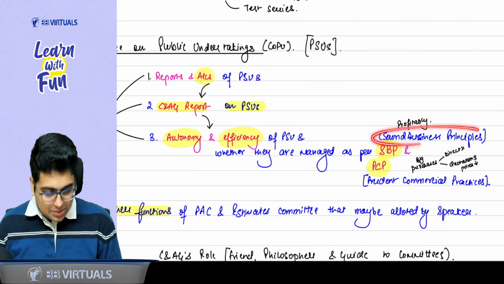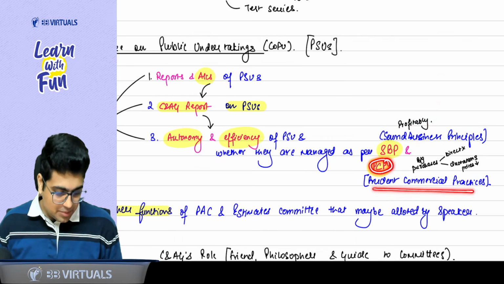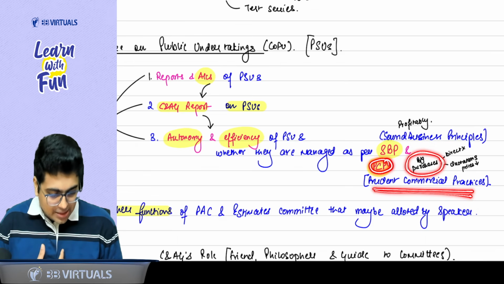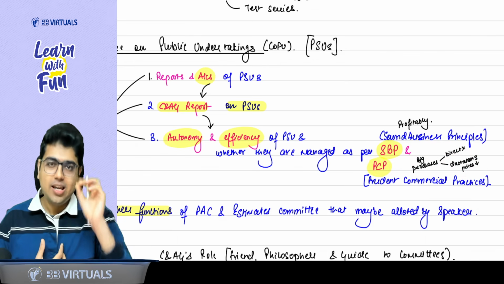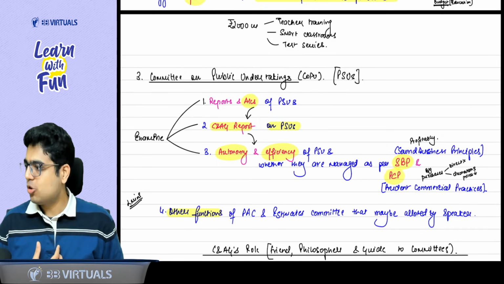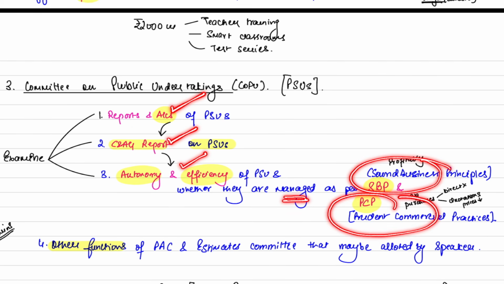SBP means sound business principles, that means they are managed profitably. PCP means prudent commercial practices. What are prudent commercial practices? For example, if I want to do any big purchase, I should take proper quotations, to purchase at less price. So the three things to be examined by COPU, everyone please focus. Examine the accounts. On the accounts, examine the CAG audit report. After this, you will be able to know the autonomy and efficiency of PSU, whether they are managed as per sound business principles and prudent commercial practices.